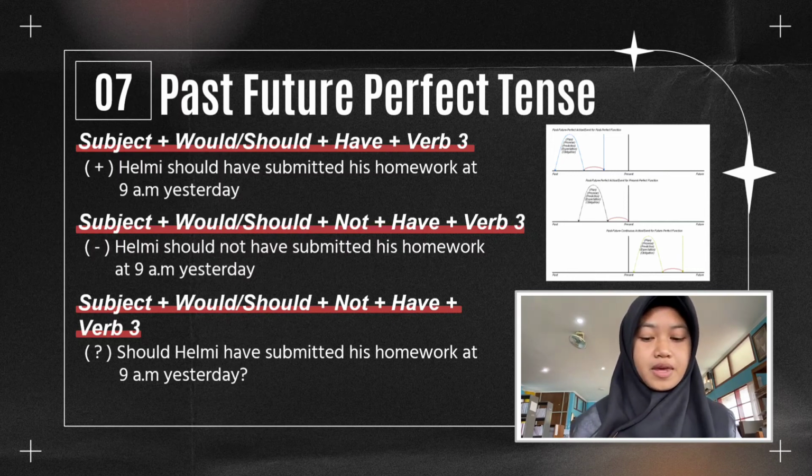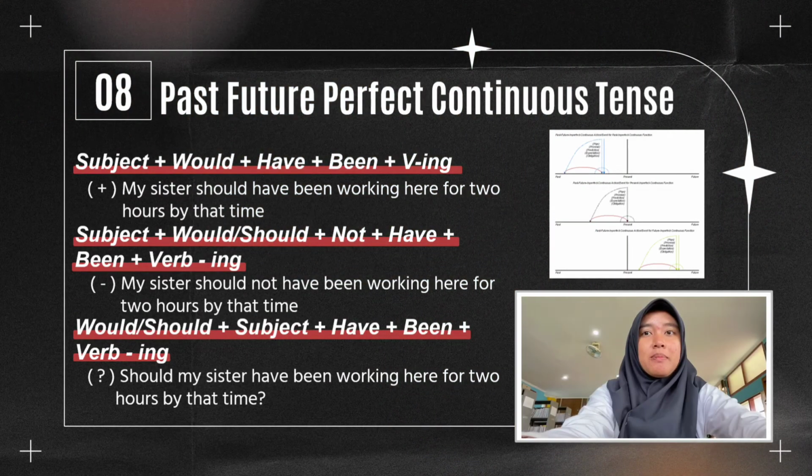Example: should Helmi have submitted his homework at 9 a.m. yesterday? Past future perfect continuous tense. The past future perfect continuous tense is used to show an action that began in the past and continues up until the present time. It is used to express the idea in the past that an action or event was predicted, planned, promised, expected, or obligated to have been done completely before or by a certain time in the future